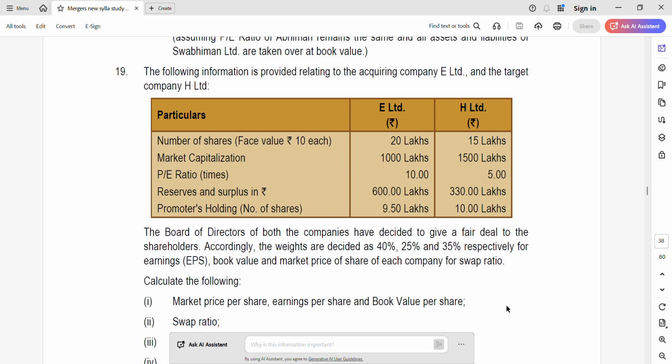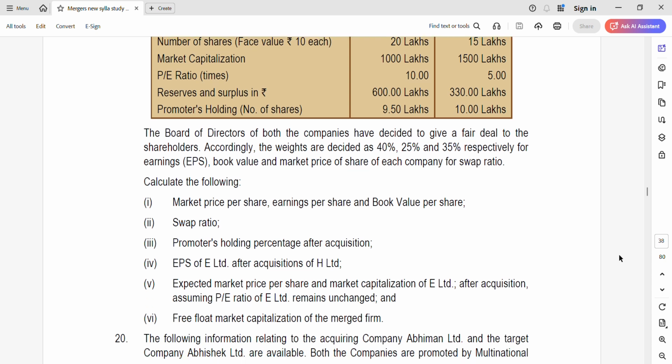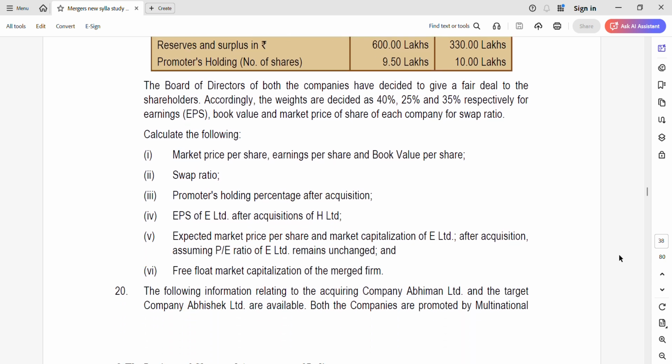Calculate the following: the market price of share, earnings per share, and book value per share, swap ratio, promoters holding after acquisition, and EPS of E Limited after acquisition, and expected market price and market cap of E Limited after acquisition, assuming P ratio of E Limited remains unchanged, and free float market capitalization of the merged firm. So fairly nice question and a detailed question. Let's quickly check out how we have to proceed with the answer.